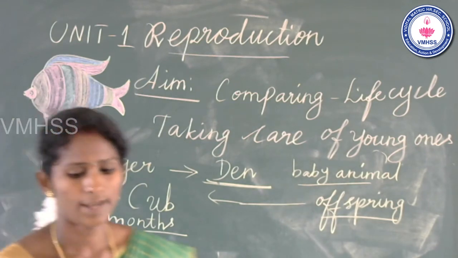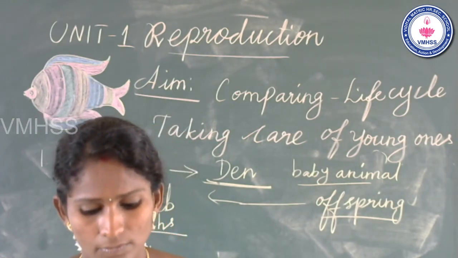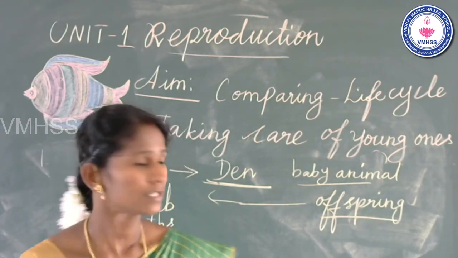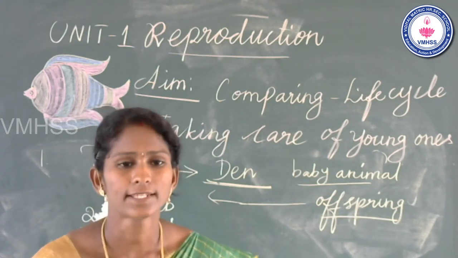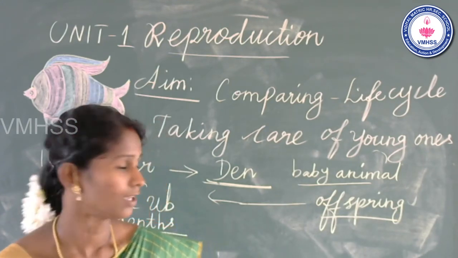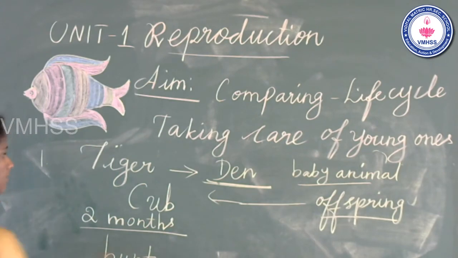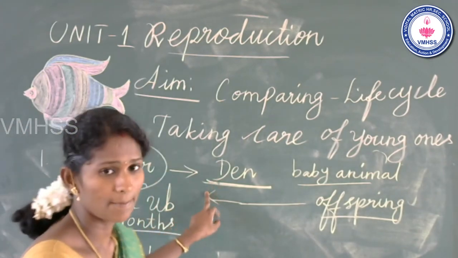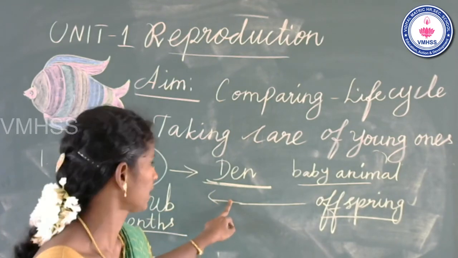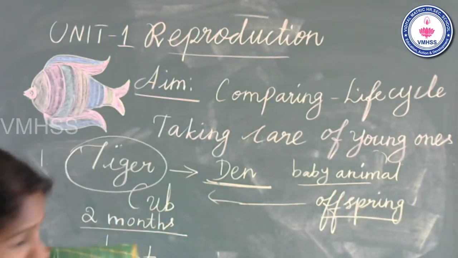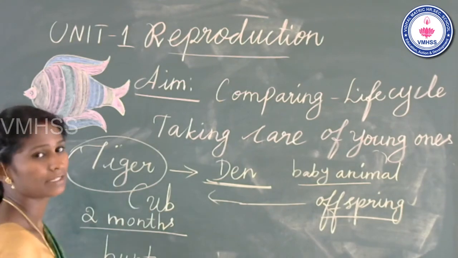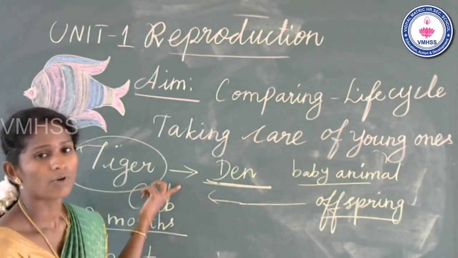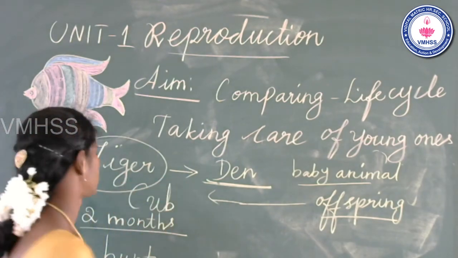Okay. Then, the tiger is one of the dangerous animals. So the tiger protects the cub in a den. All the animals take care of their young ones.